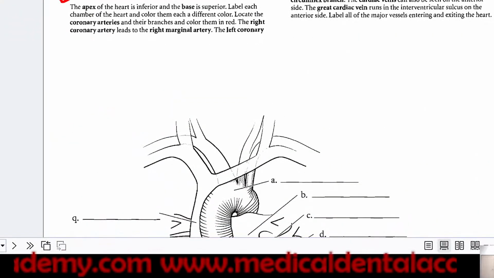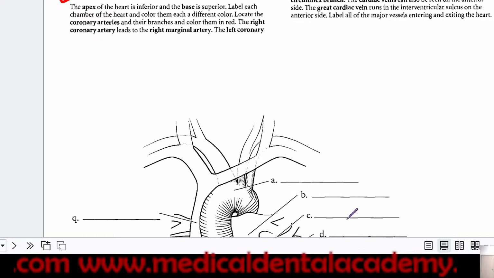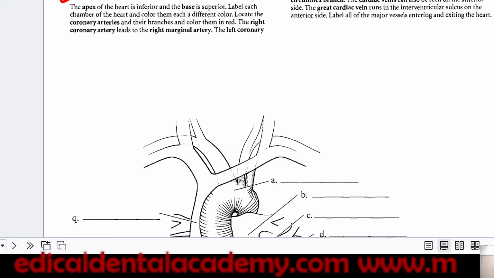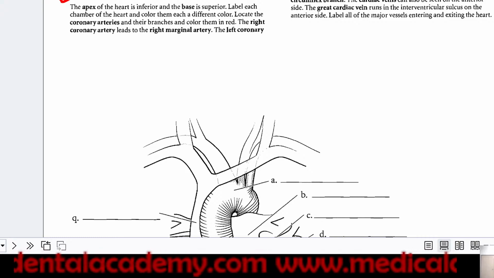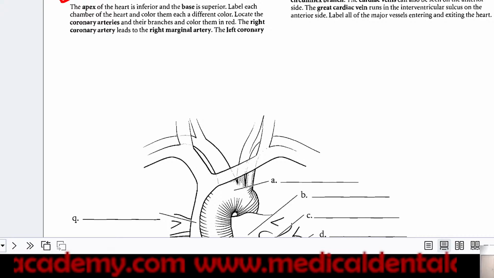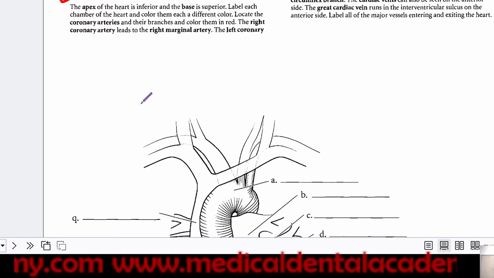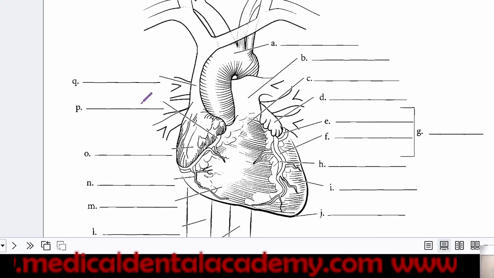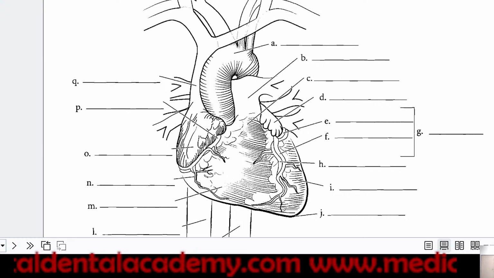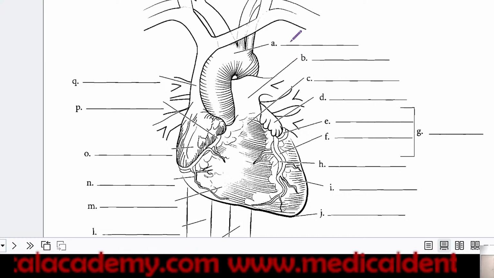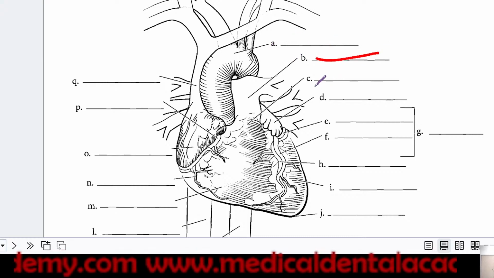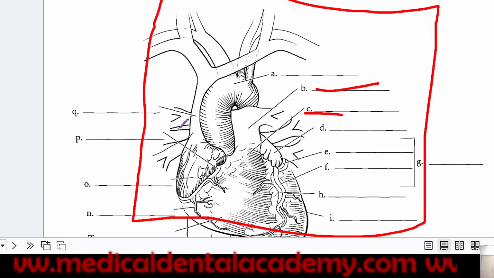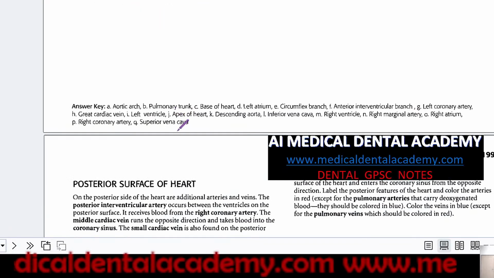Now the anterior surface view of the heart. What is this? You have to draw the diagram of the heart. In the morning lecture, I already explained that first of all, your diagram should be clear and your labeling should be clear. So what is A, what is B, what is C, all these things you have to label, and then you have to recall what the labeling was.